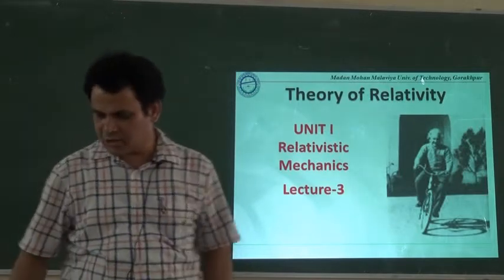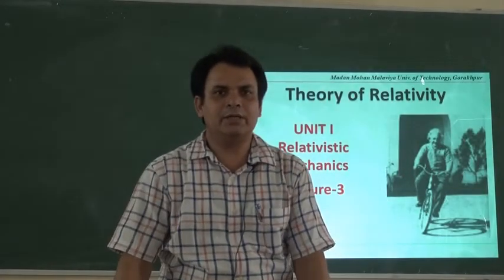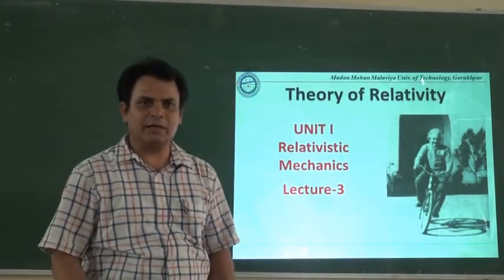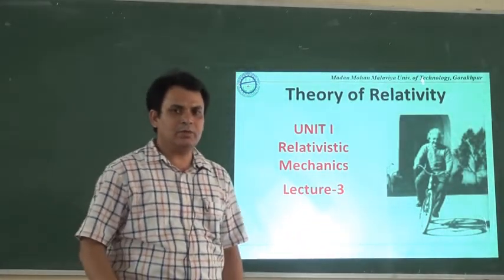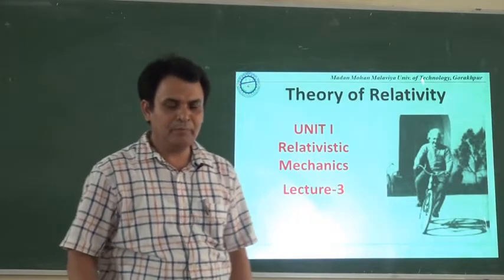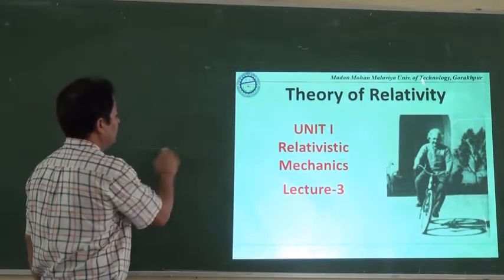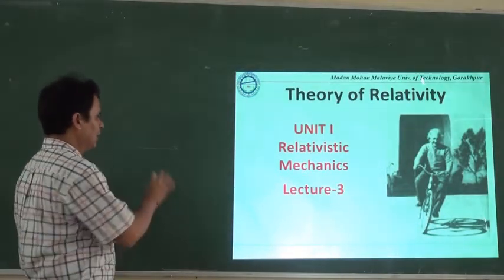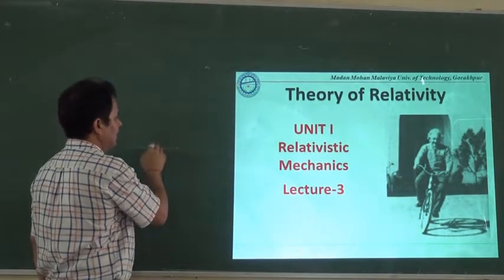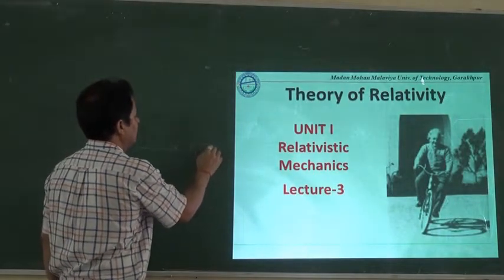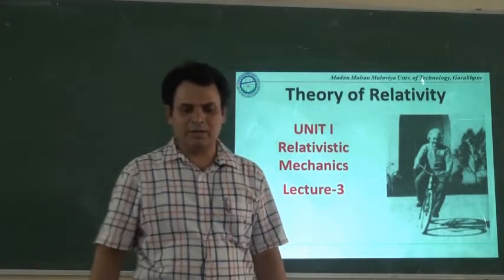As far as Lorentz transformation is concerned, you might remember when we were discussing the explanation of the negative result in the Michelson-Morley experiment, the important suggestion was given by Lorentz and Fitzgerald. They suggested that along the direction of motion of a particular body or a particular rod, there will be a contraction equal to under root 1 minus v square upon c square.